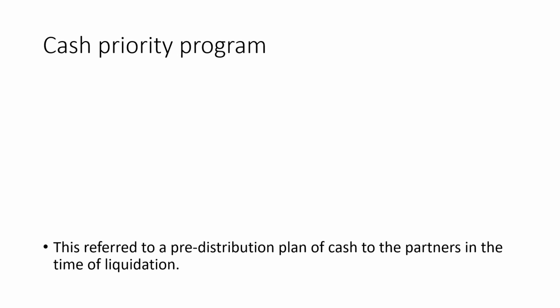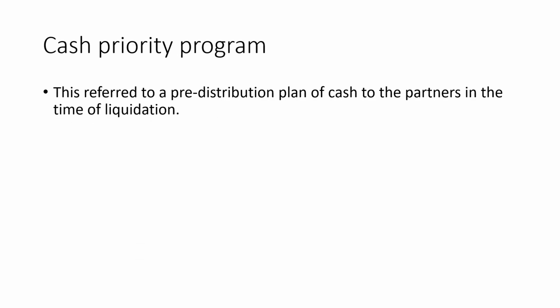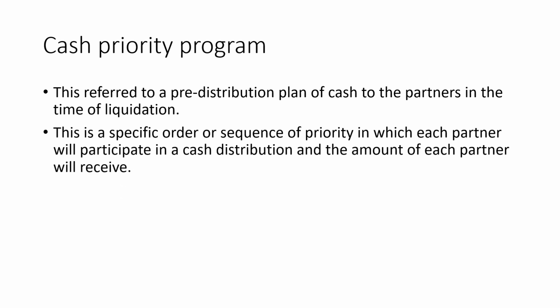Okay? So the cash priority program, same as our safe payment, refers to the pre-distribution plan of cash to the partners at the time of liquidation. It is a specific order or sequence of priority in which each partner will participate in the cash distribution, and the amount for each partner. So normally, in the cash priority program, we want to identify which partner will have the first order to receive cash.